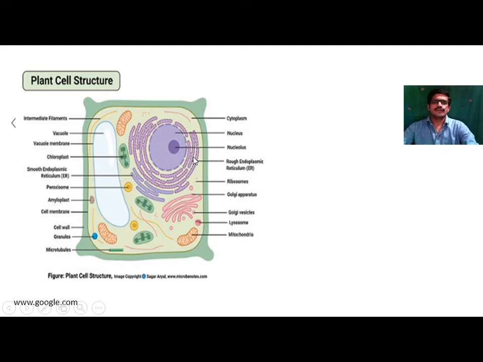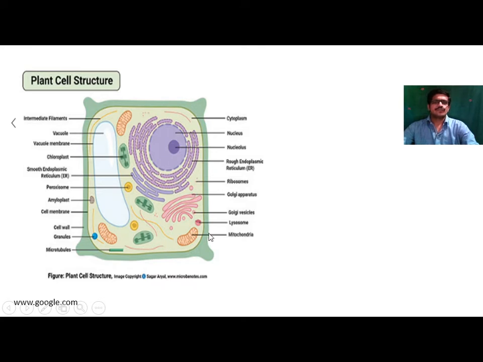If ribosomes are present on the outer surface of the endoplasmic reticulum, it is called rough endoplasmic reticulum. If the ribosomes are absent in the endoplasmic reticulum, it is called smooth endoplasmic reticulum. So this is about the endoplasmic reticulum, which surrounds the nucleus.